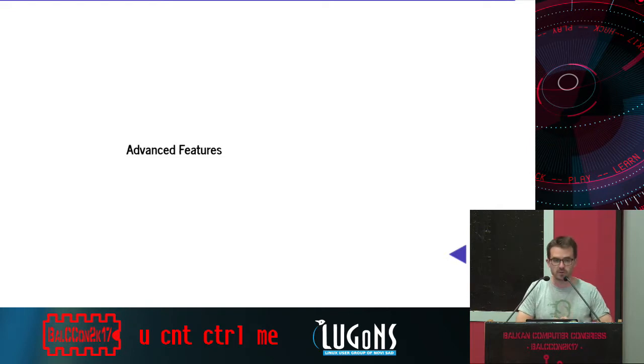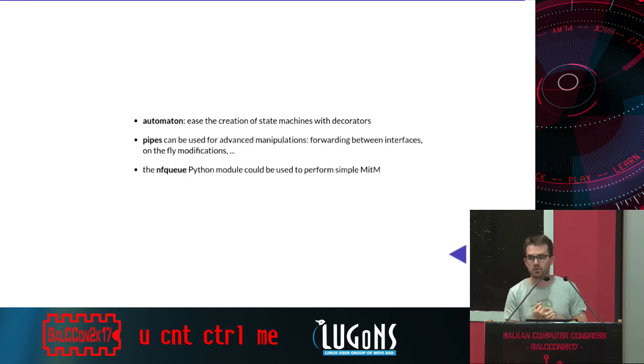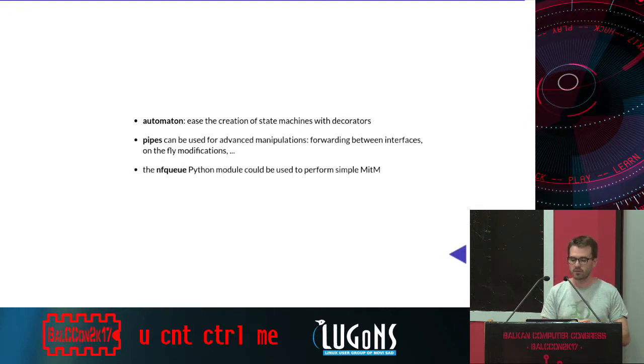There are other things you can do with Scapy. We call them advanced features. For example, you can create state machines. That's really simple. You can use something called pipes in Scapy to do advanced manipulation. For example, forward a packet between two interfaces, modify the packets on the fly when you are forwarding them. And also, Scapy plays nicely with the NFQ Python module, which can be used to perform simple man-in-the-middle attacks. So the idea is to flag packets with iptables, put them in a queue, and use the NFQ Python module to read them from Python, modify them in Python with Scapy, and send them back.